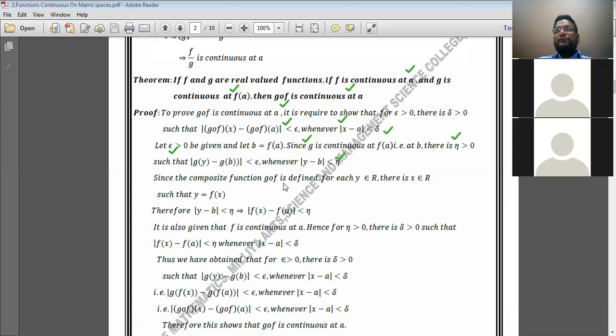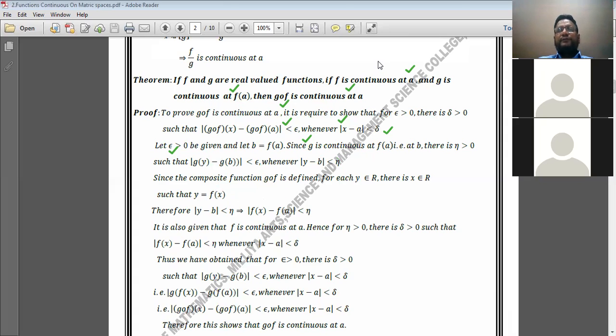Since the composite function g of f is defined for each real number y, there is a real number x such that y is equal to f of x. Therefore, mod of y minus b is less than eta. Put the value of y and b here, which implies that mod of f of x minus f of a is less than eta.